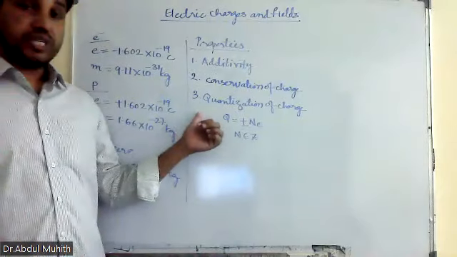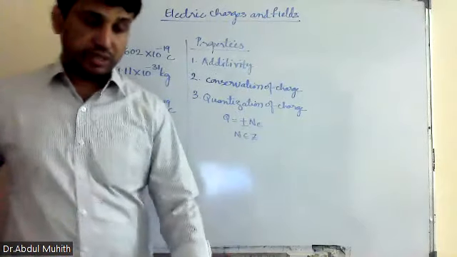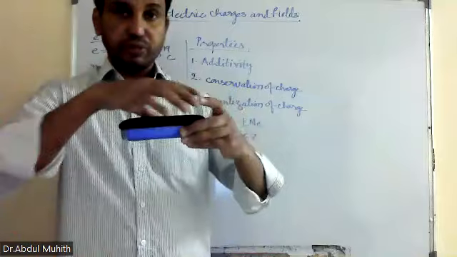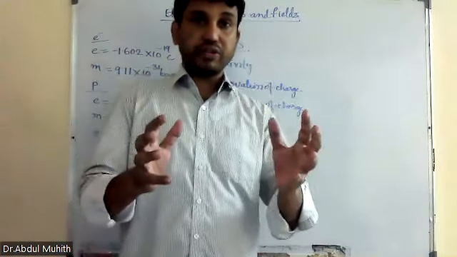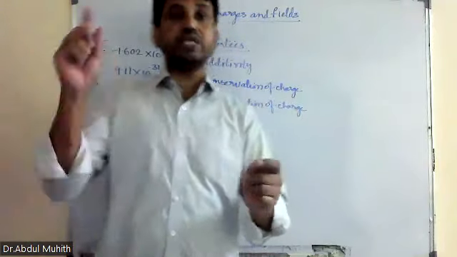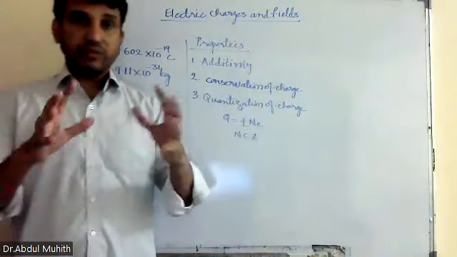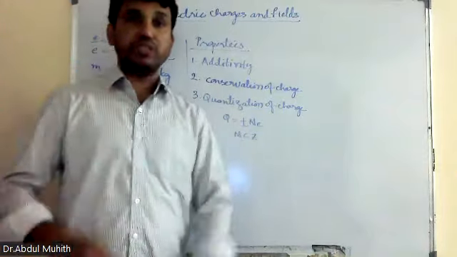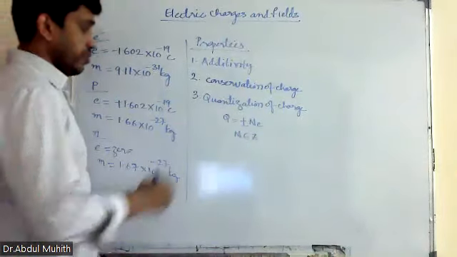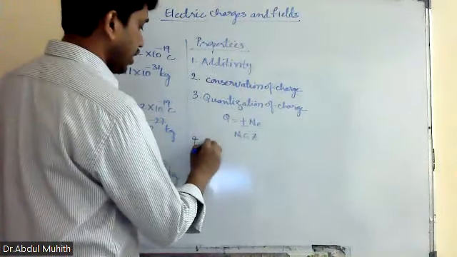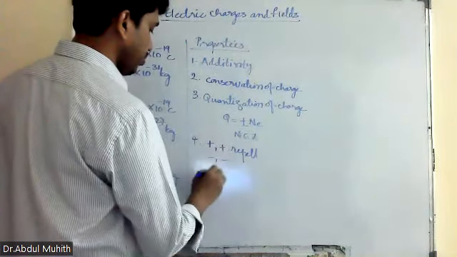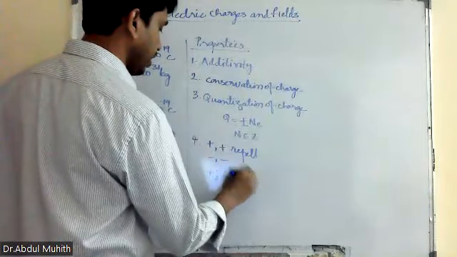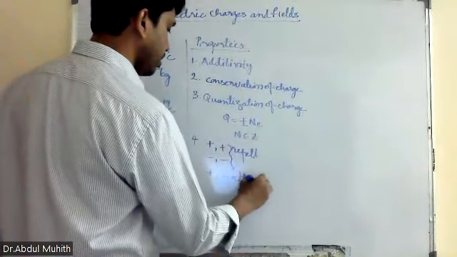Quantization of charge means the total charge on a body is given by the number of charges times the charge of the particle. Next, the fourth point: like charges repel and unlike charges attract. Positive repels positive, negative repels negative, and positive and negative attract each other. Is that clear?